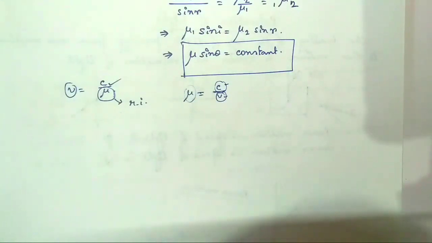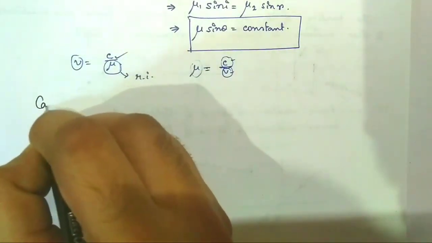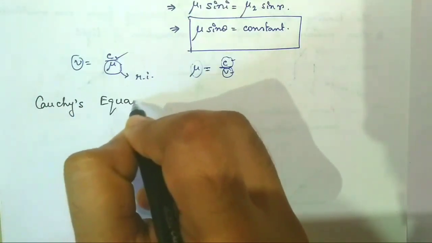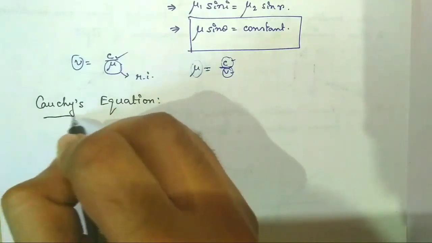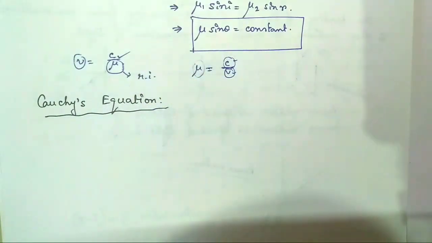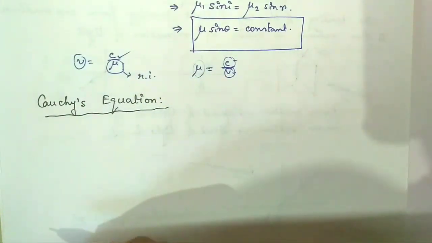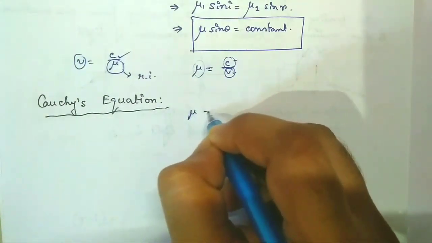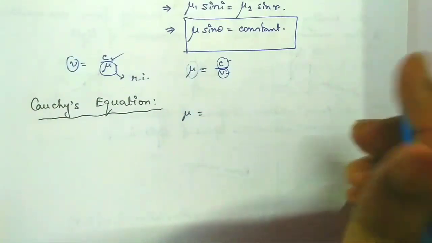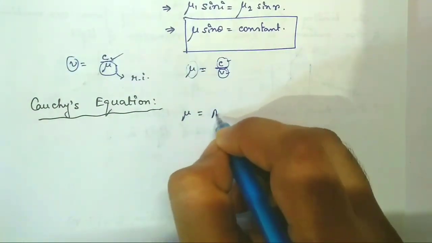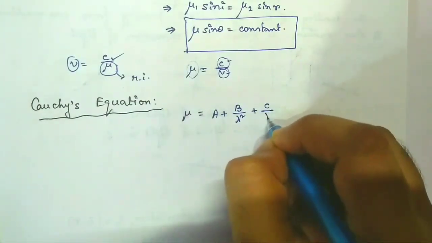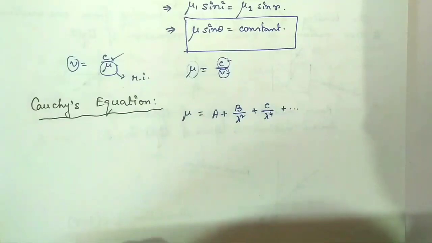Now come to Cauchy's equation. This is a relation between the refractive index of a medium and the wavelength of light. The refractive index according to Cauchy's equation is given by mu equal to A plus B by lambda square plus C by lambda to the power 4 and so on.